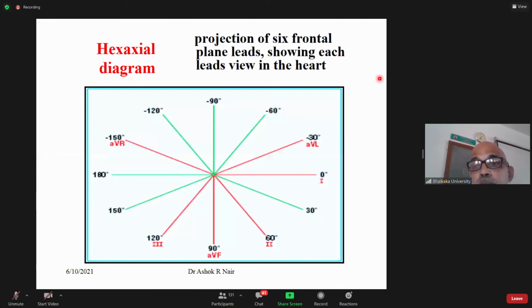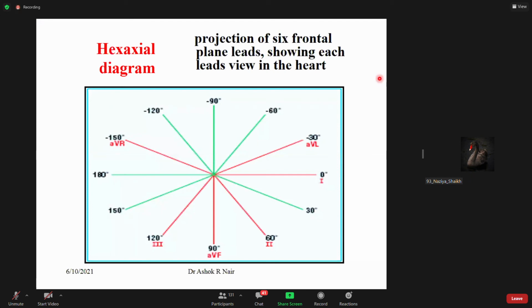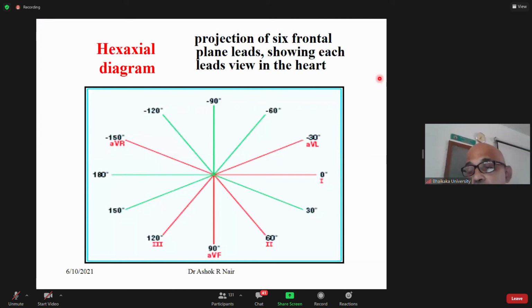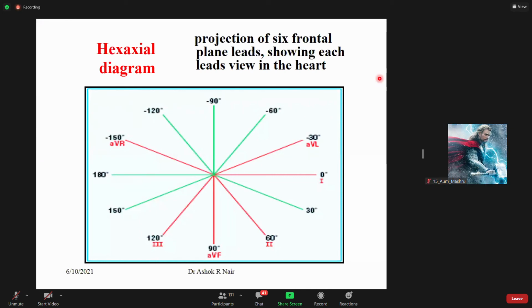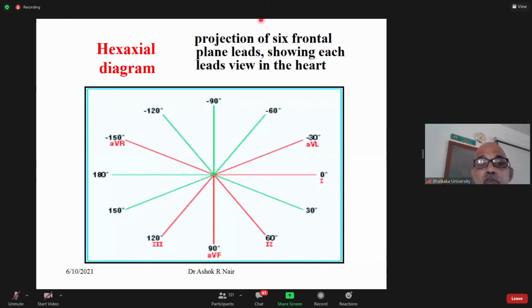We will come back to this system when we try to find out the axis of the heart.